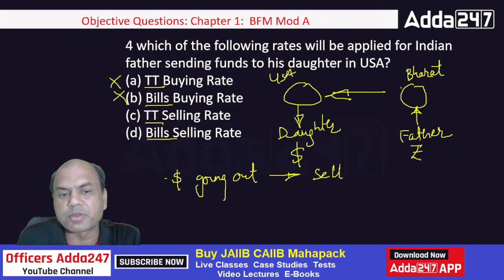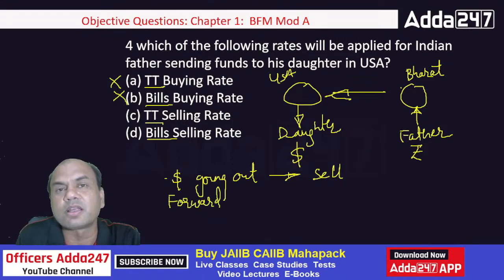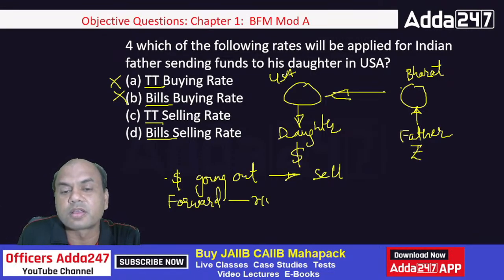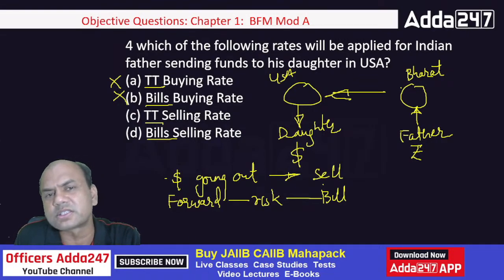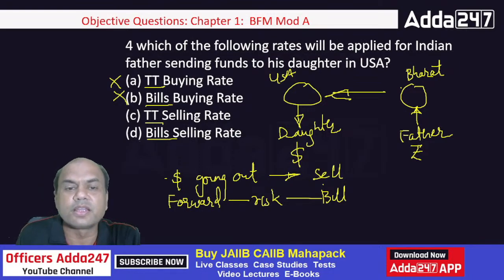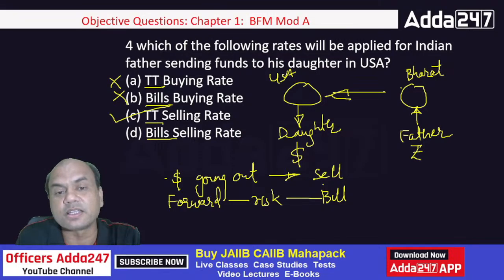So always remember, whenever it's a future dated transaction, forward, when I am dealing in a forward transaction, means some 1 month after, 2 months after, then I am taking a risk. And wherever there is a risk, there is a bill rate. But here what is happening? Father has come over here and he wants to transfer the funds immediately. So there is no risk involved today only. So in that case, I will be using the TT rate. So the question is TT selling rate. Okay, the answer is over here.